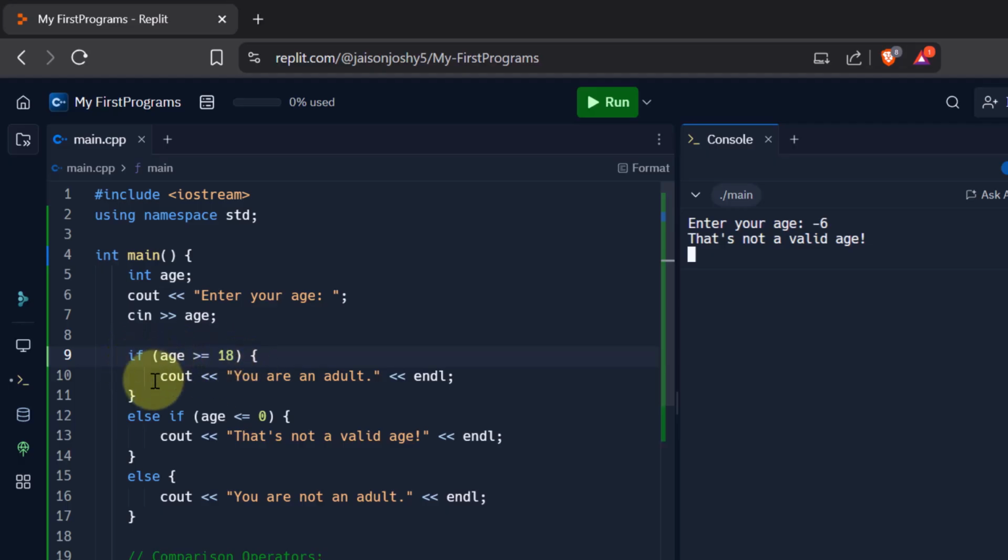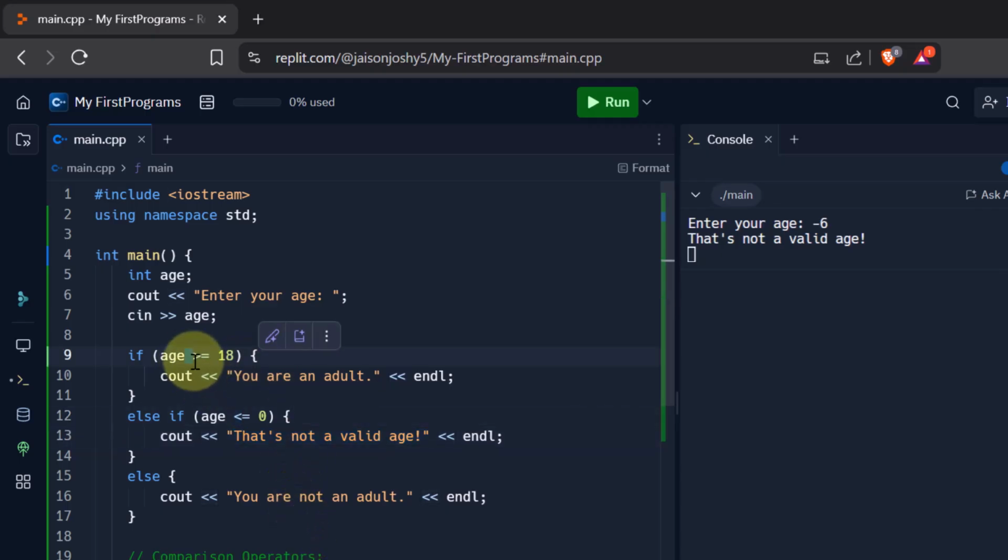It is not true, so this thing didn't get printed, and it came to the else if part and checked if age is less than or equal to 0. Yes, the age is less than 0. It is -6. So it printed that is not a valid age and it did not come to the else part. Whenever a condition is true, the statement inside the curly braces of that condition gets printed and the others will not be executed. Okay, so that is how the conditional statements work.